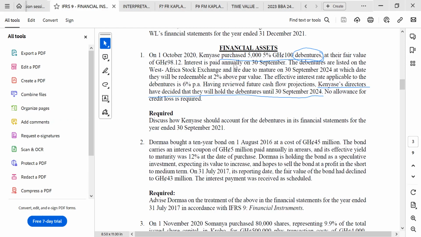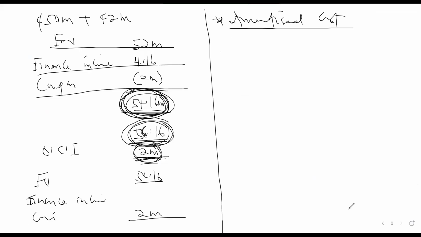So let's look at this question. The coupon value is 5%. The effective interest rate is 6%. The number of debentures is 5,000, and each of them is purchased at 98.12. So let's look at that. We're looking at question 1 under financial assets.